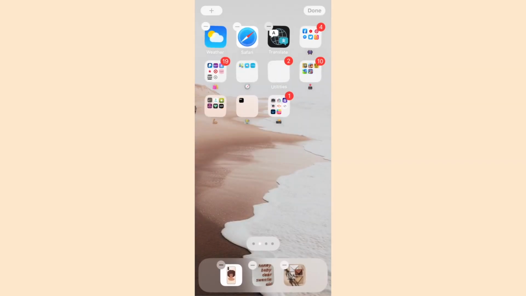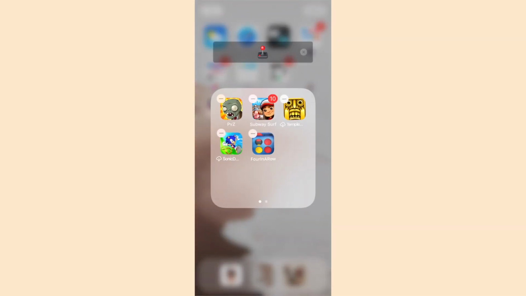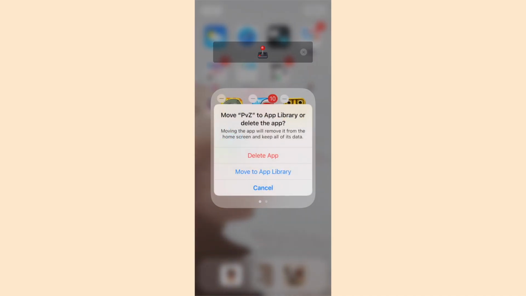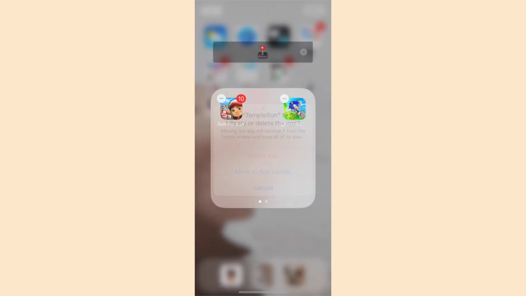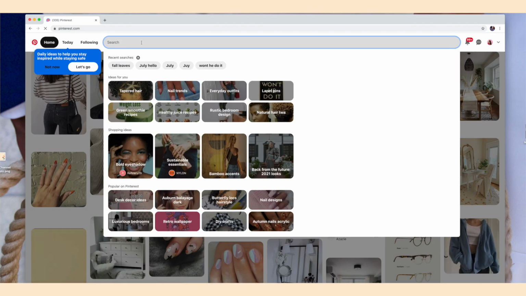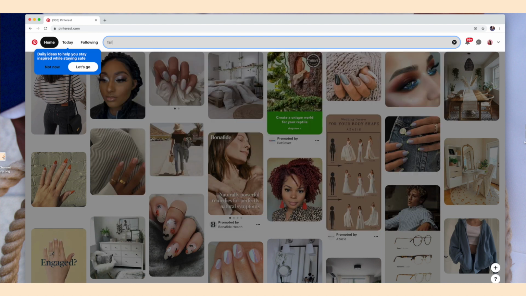This is going to allow you to not delete the app. You still have it in your phone, but it's just not showing up on your screen. So that's the first thing I will do. Just get rid of all the apps because you really know which ones you like to use the most and stuff like that.